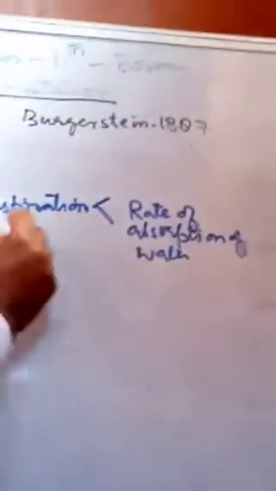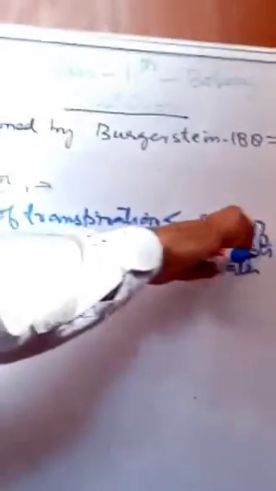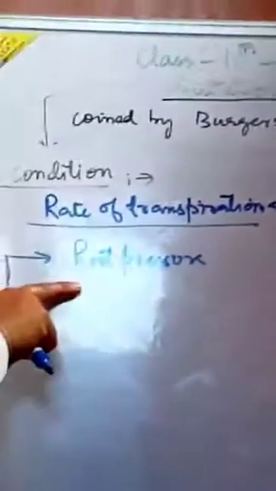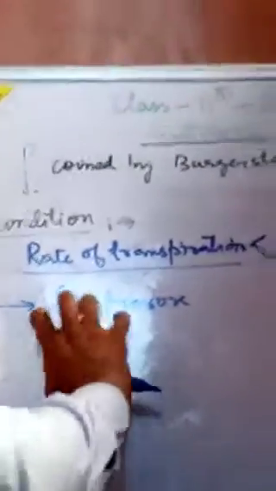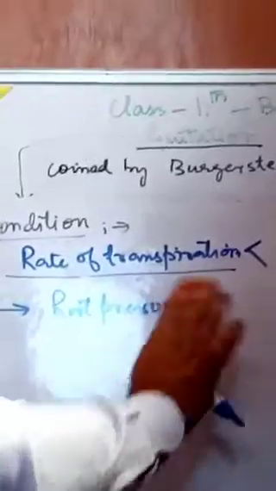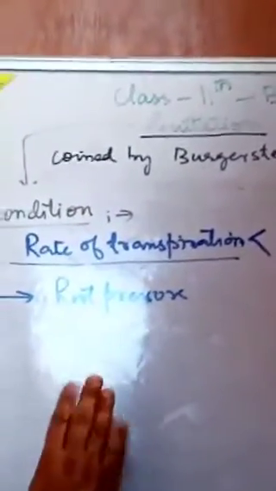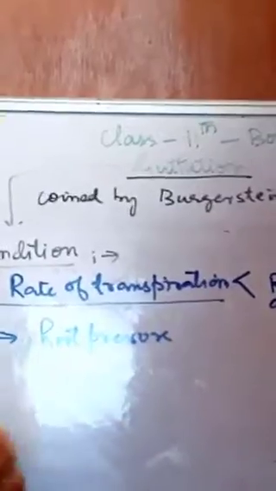When the rate of transpiration is less than the rate of absorption of water, it is mainly the root pressure which plays an important role in guttation, because it is the root pressure which allows the upward movement of water.